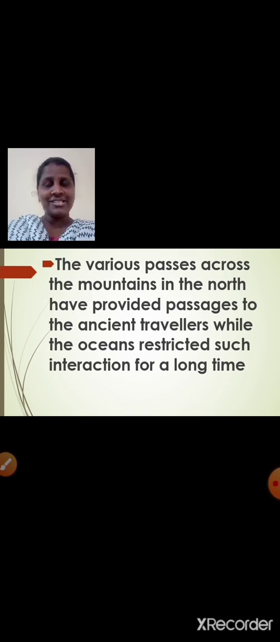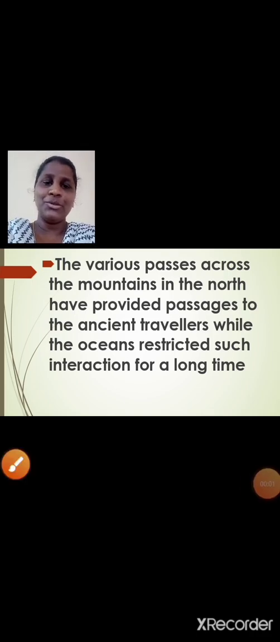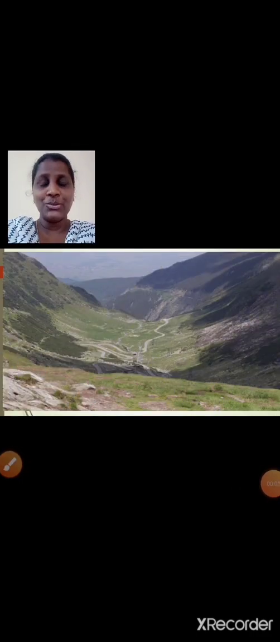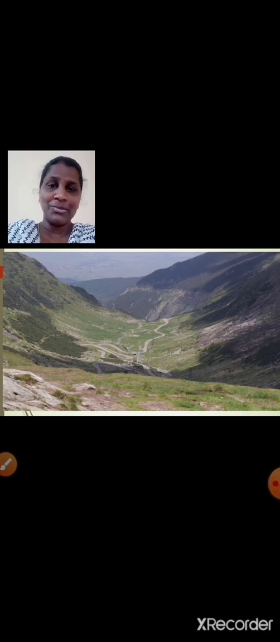It is very clear, students. The ancient travelers could enter our country with the help of the passes across the mountains in the north, whereas the oceans restricted such interaction for a long time. Students, have a look over here. This image shows the various passes across the mountains in the north. Okay, these passes have provided the passages for the ancient travelers.